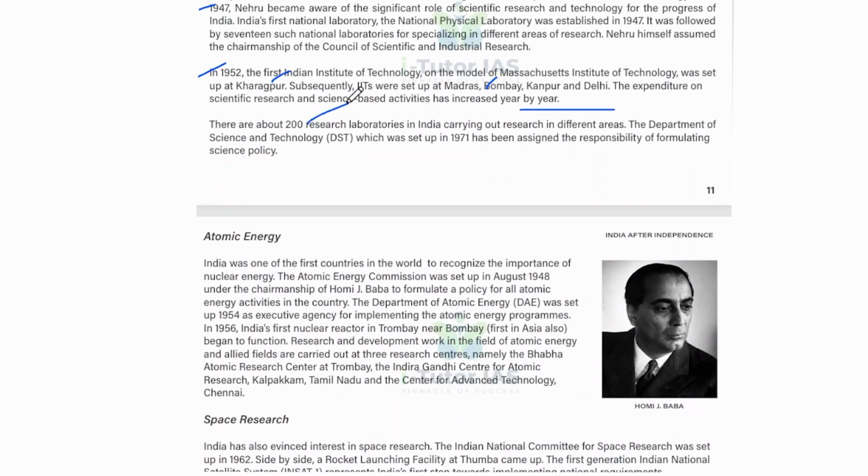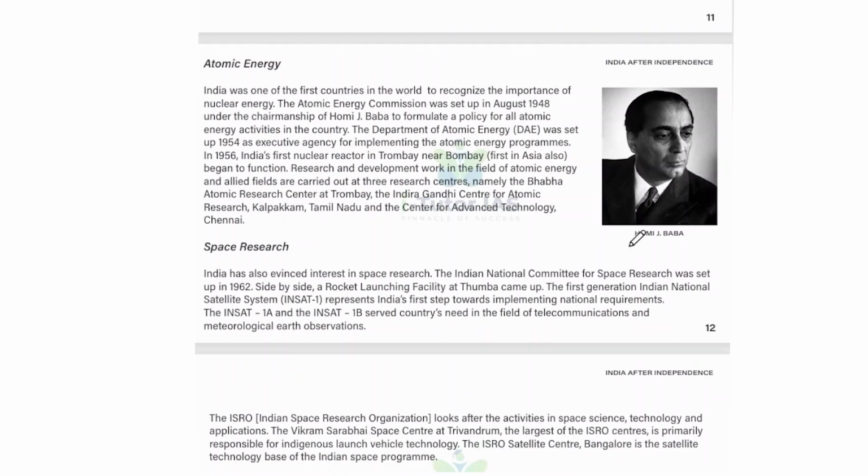And there are about 200 research laboratories in India carrying out research in different areas. And the Department of Science and Technology, which was set up in 1971, has been assigned the responsibility of formulating science policy. And atomic energy, so there is Homi J. Bhabha. Maybe all of you know Homi J. Bhabha. And India was one of the first countries in the world to recognize the importance of nuclear energy.